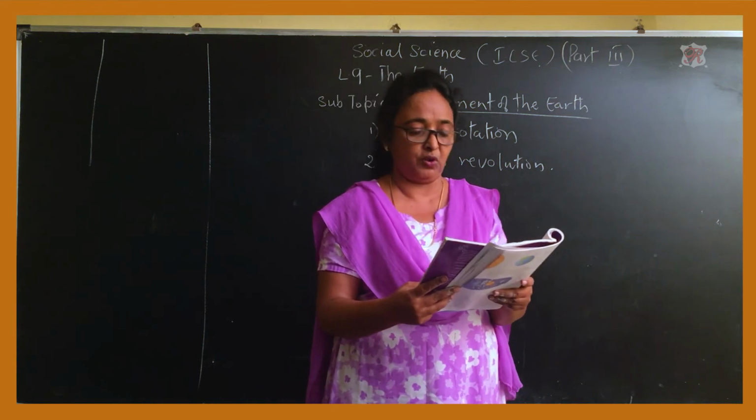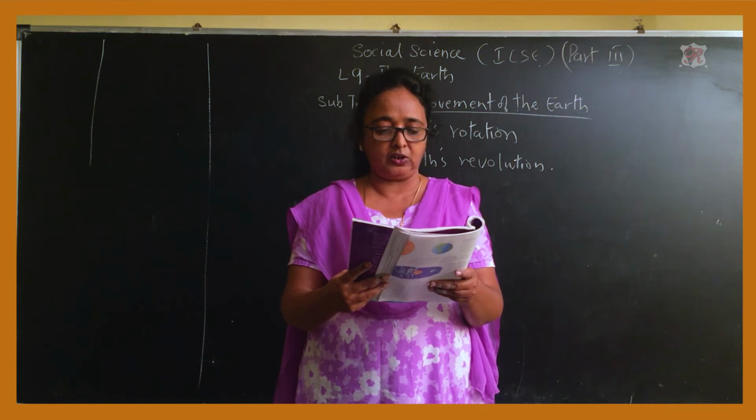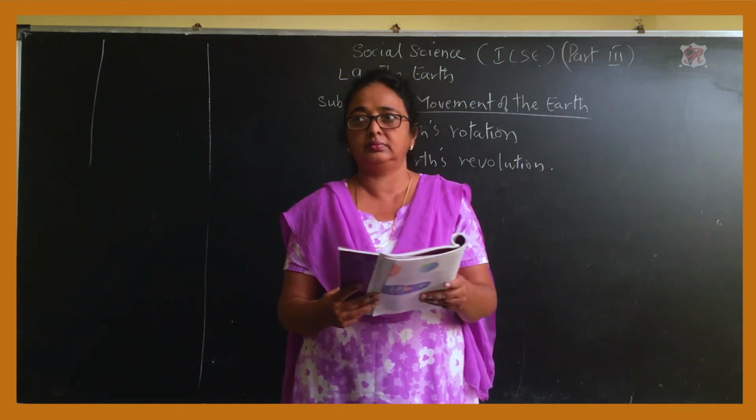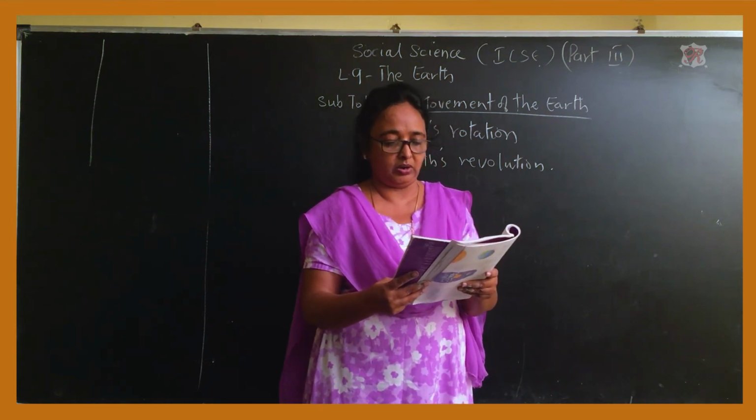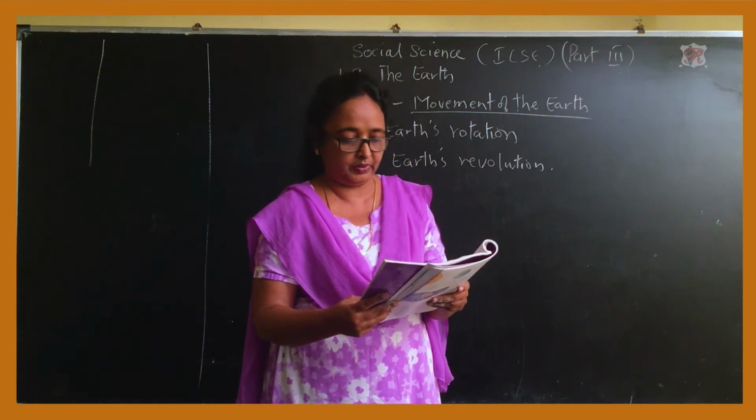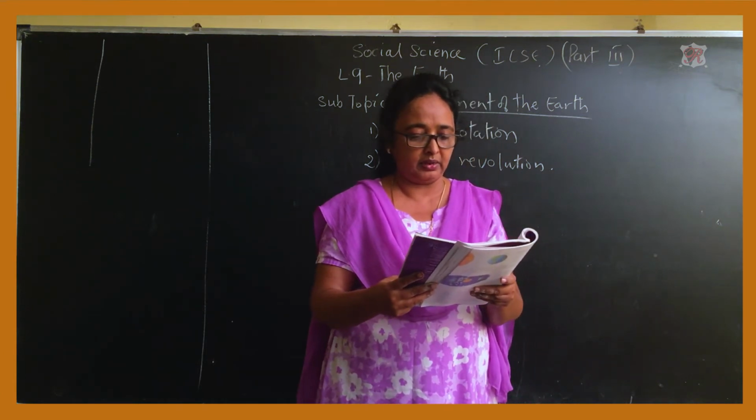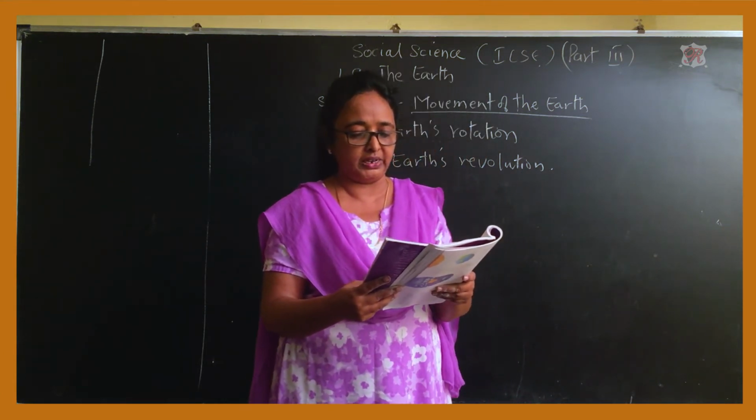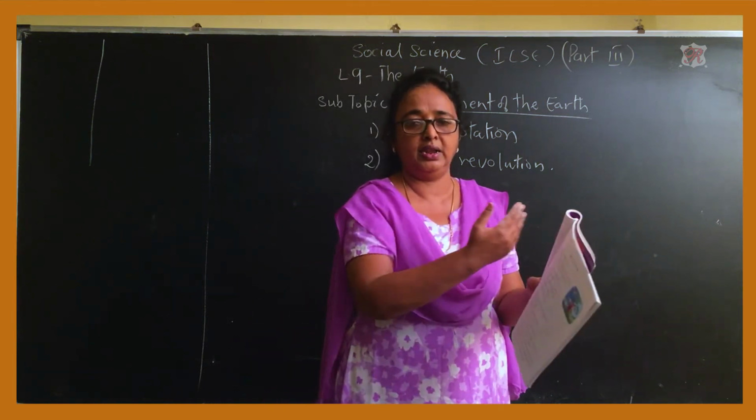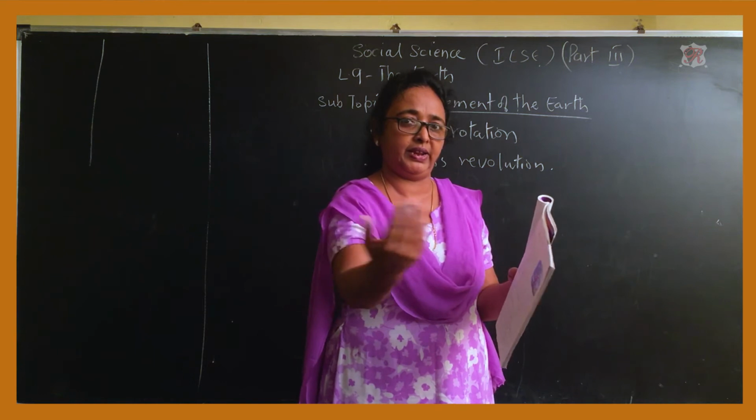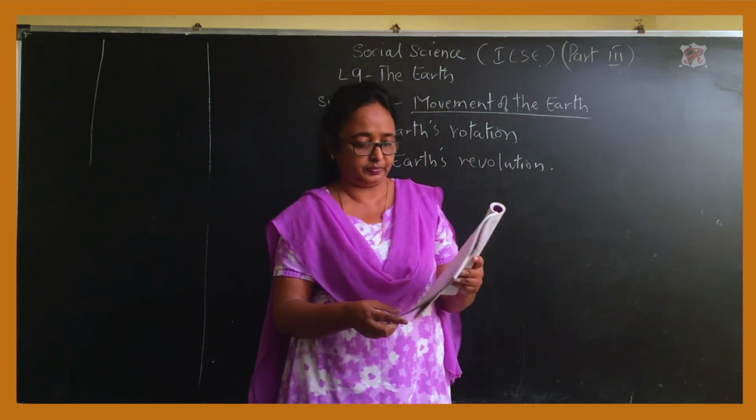The third is false. Fourth one, the Earth's shape is exactly like that of a ball. How is the Earth's shape? It's like a ball, isn't it? True. Fifth one, the time taken by the Earth to complete one rotation is 1 year. When it moves around the sun, it takes 365 days. So this is true.